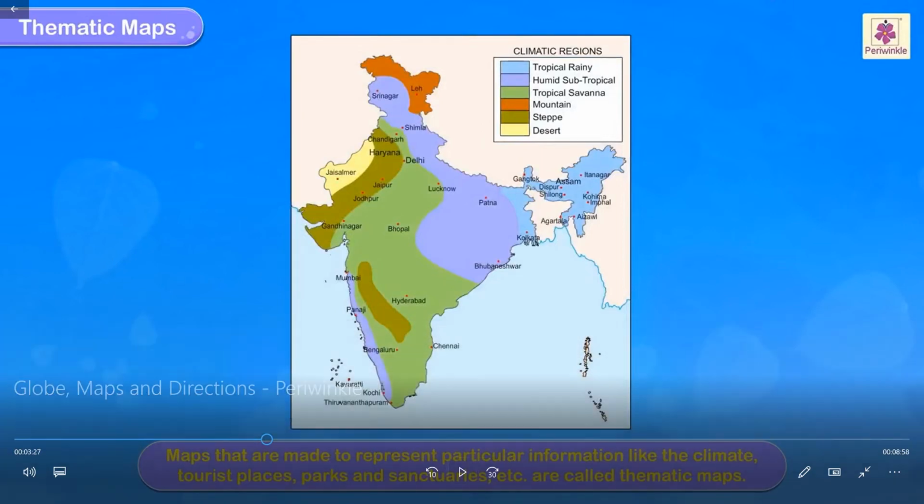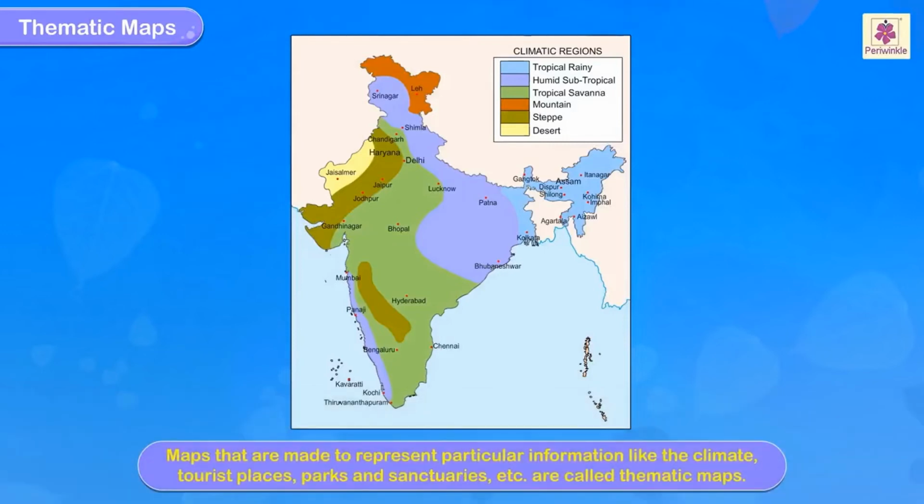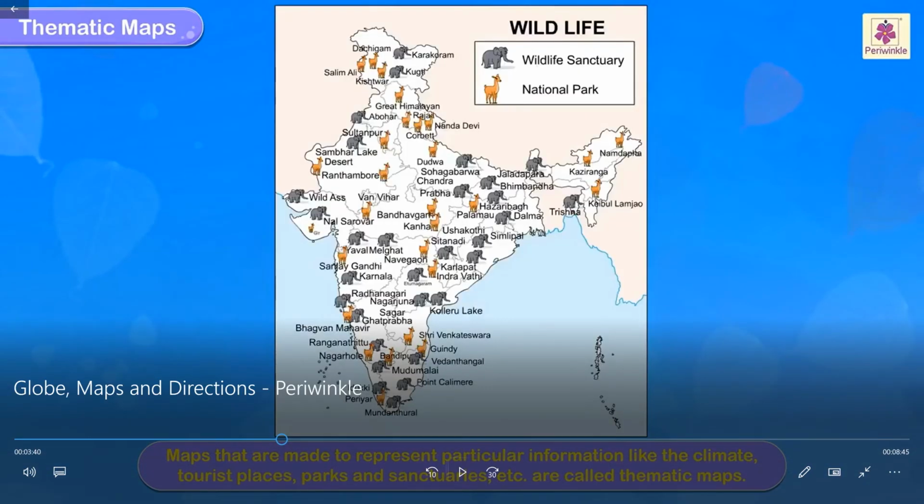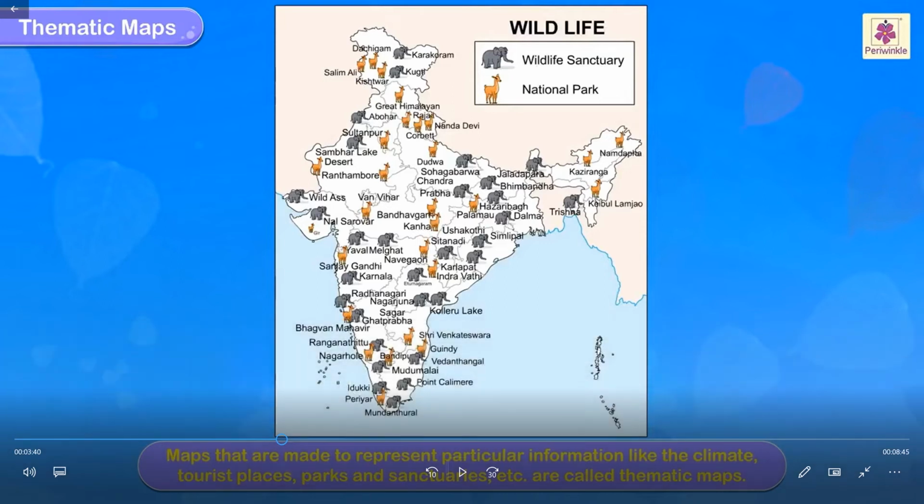Maps that are made to represent particular information like the climate, tourist places, parks and sanctuaries, etc. are called thematic maps. In this map you can see wildlife. Wildlife sanctuary is represented by an elephant, which is black in color. National park, you can see a deer. There are many animals, but they highlighted only wildlife sanctuary and national park, so they have used the elephant and deer. You can just go through it.